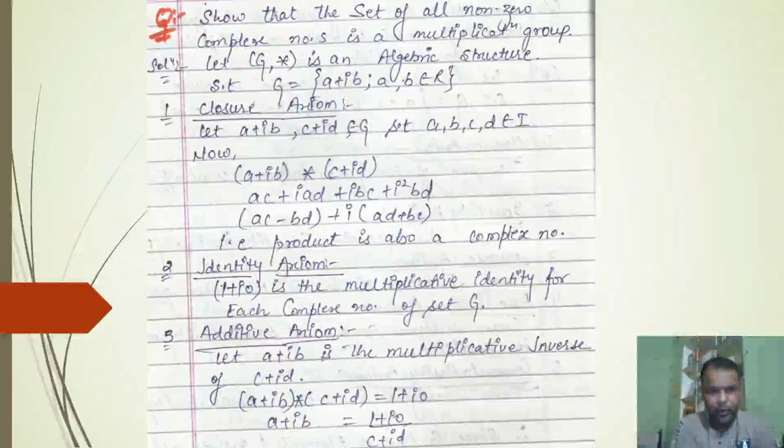Today we will take a few more problems based on group theory. In this problem, we have to prove that the set of all non-zero complex numbers, it means 0 will not be considered here, is always a multiplicative group.